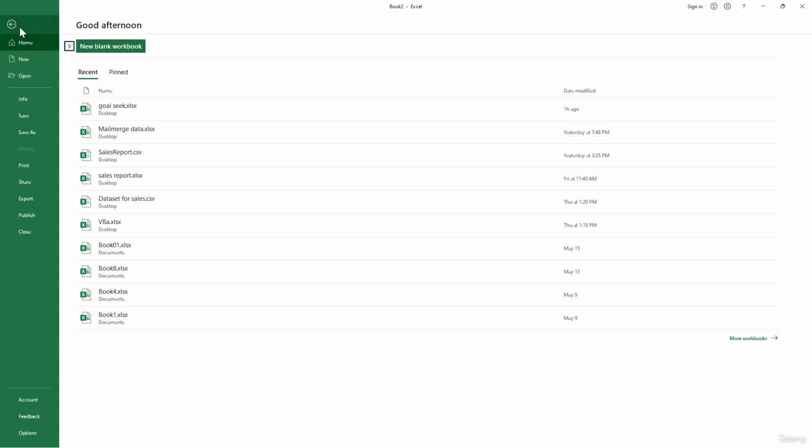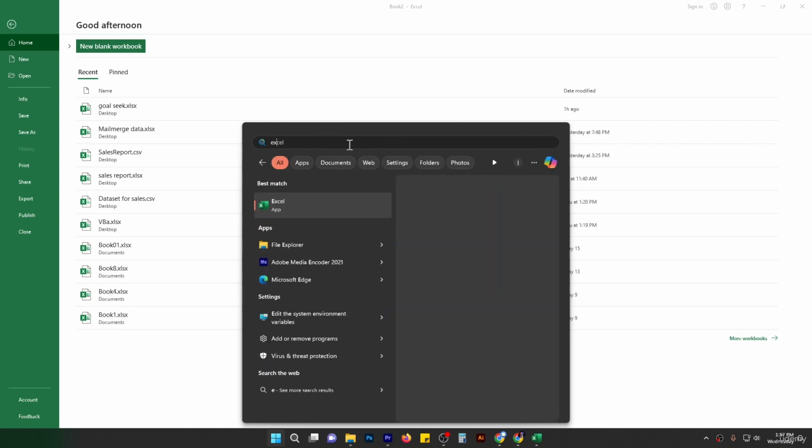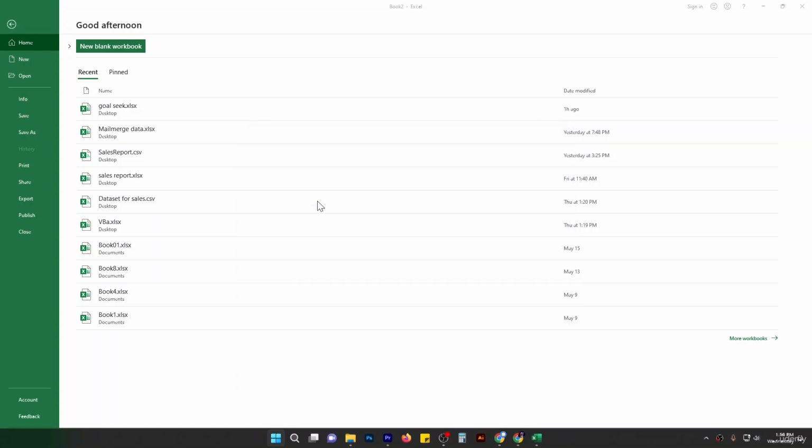First thing, let's open Excel. If you are using Windows, you can find Excel by typing Excel into the search bar at the bottom left of your screen, or you just click over here. You can easily type what you are looking for. For Mac users, you can find Excel in your applications by using Spotlight search. Okay, so now click over here and it pops up.